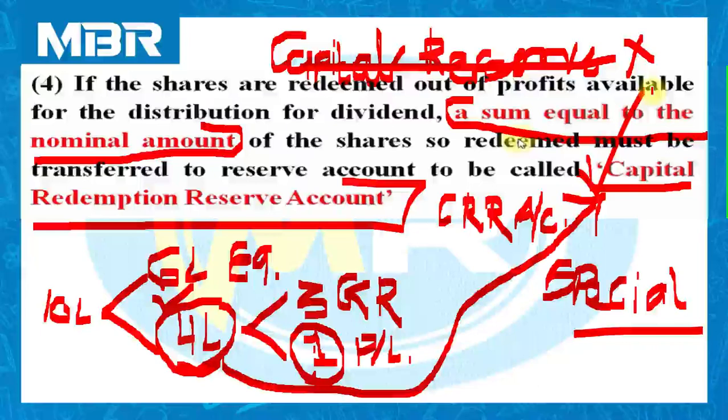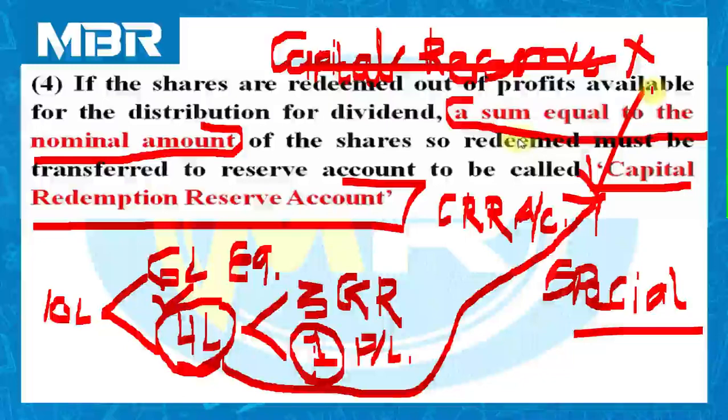There is no connection between capital reserve and capital redemption reserve account. So this is what condition number 4 is. Right now you have to remember and understand the conditions only. We will use all 6 conditions in each and every question of the chapter.